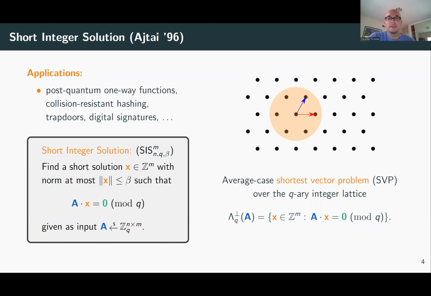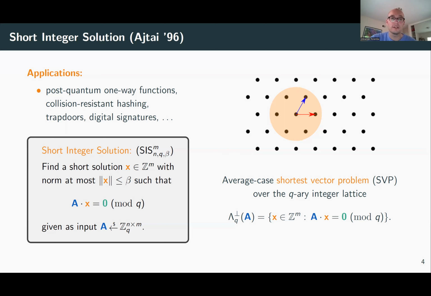And the SIS problem is basically the following. I give you a matrix A, which is chosen at random. Then I want to ask you to find a short solution in the kernel of A. And here short means that the, say, L2 norm is less than some value beta, which I choose as a problem parameter. Okay, and SIS is an average case lattice problem, and it's related to the SVP problem, the shortest vector problem. And here the underlying lattice consists of vectors in the kernel of A, and you have to find a short vector in this lattice.